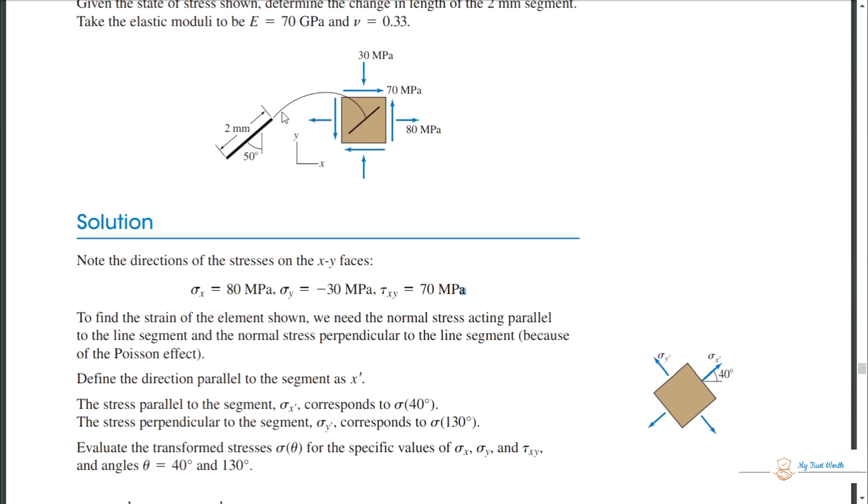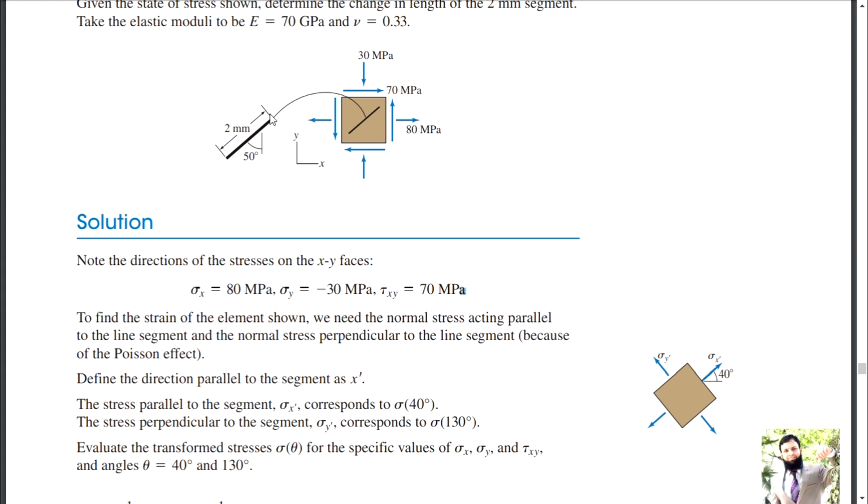You know, parallel, this angle is formed with the positive x-axis. So this is 50, and 50, you add 90 and minus 180, 180 minus 90 minus 50, you will get 40 degrees. So this axis will make 40 degrees with this one.